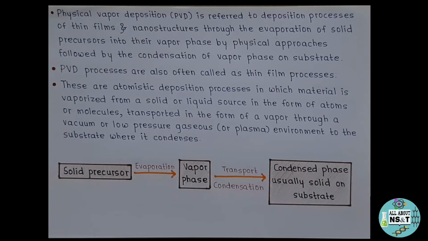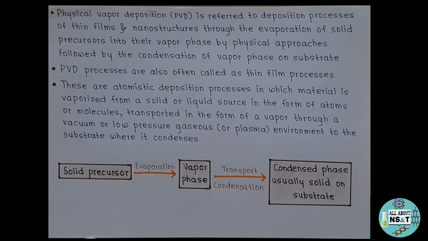These are atomistic deposition processes in which material is vaporized from a solid or liquid source in the form of atoms or molecules, and transported in the form of vapor through a vacuum or low pressure gaseous or plasma environment to the substrate where it condenses.